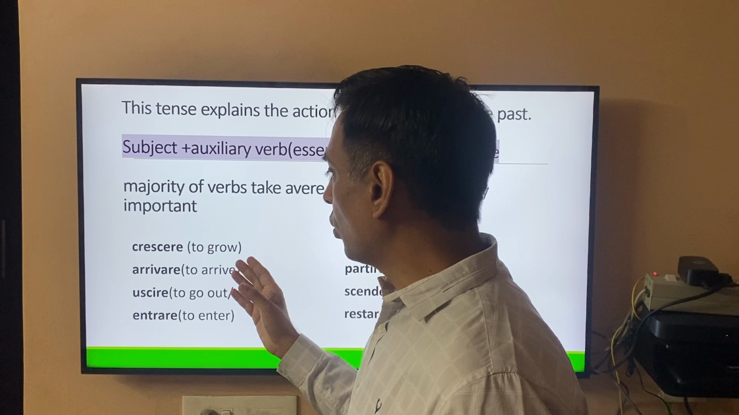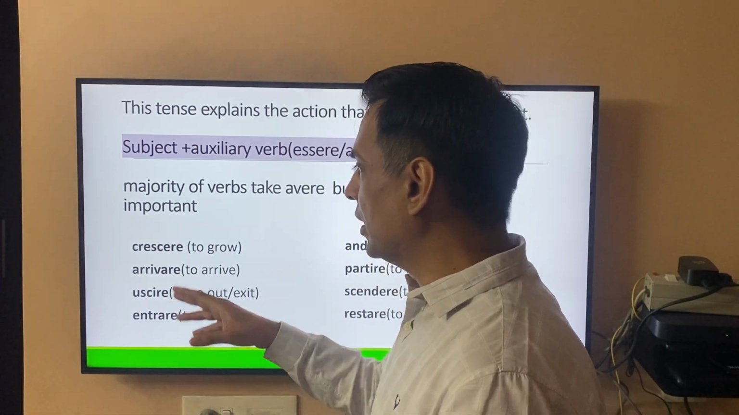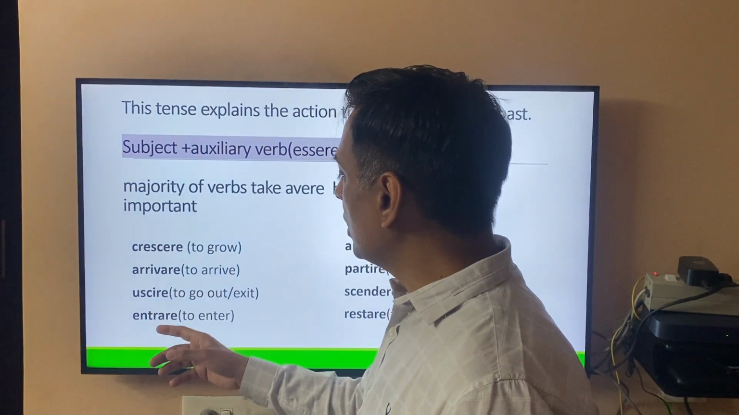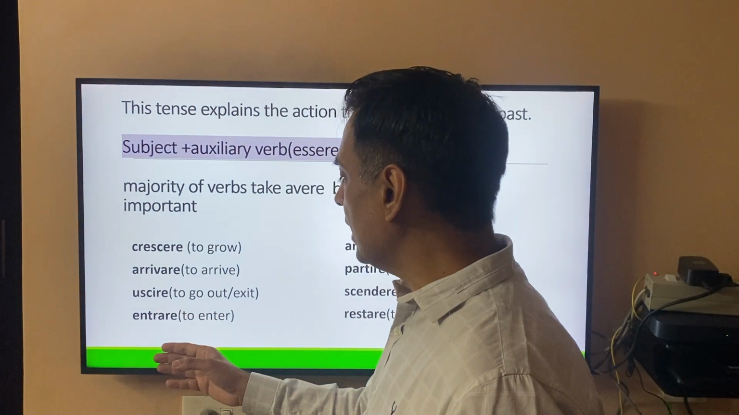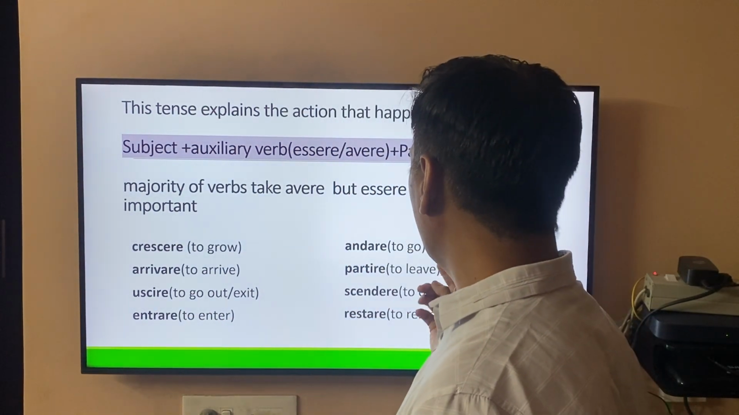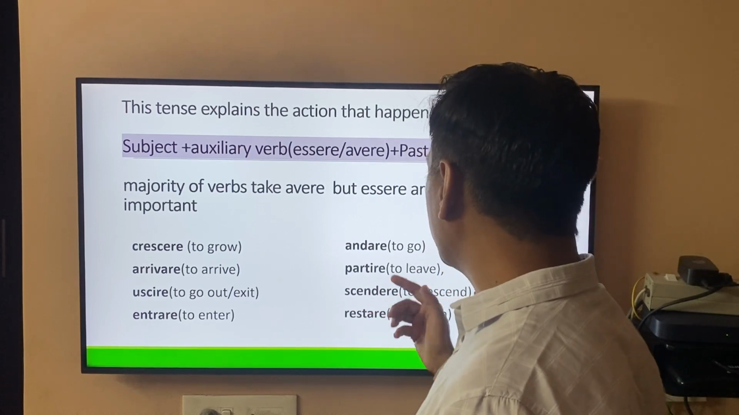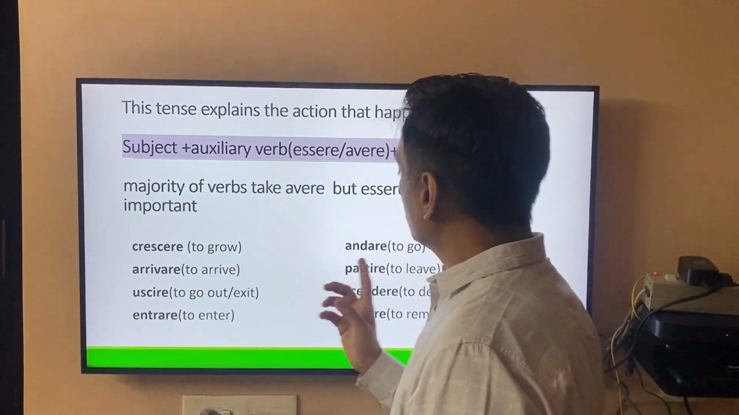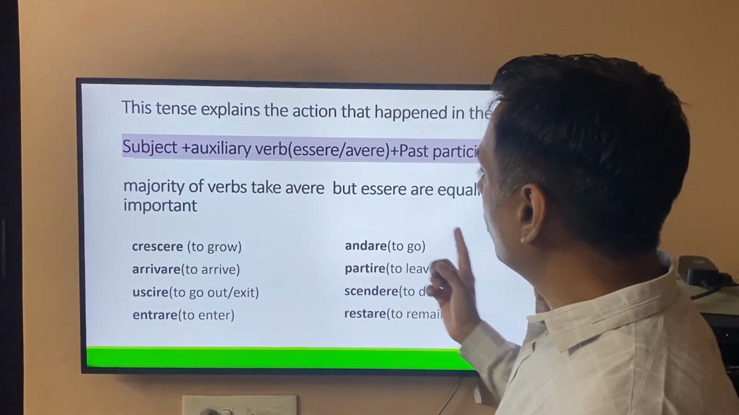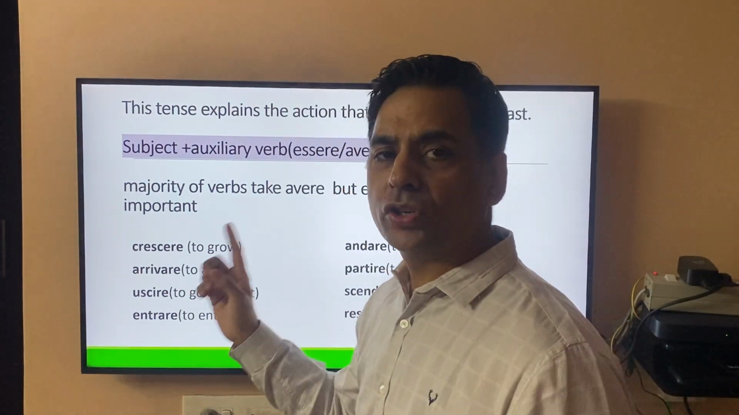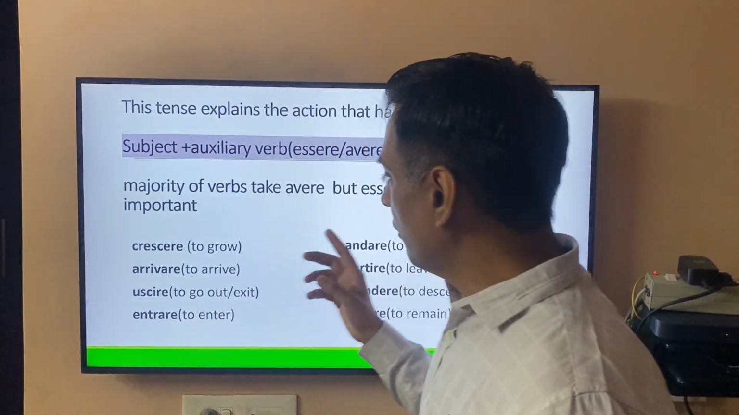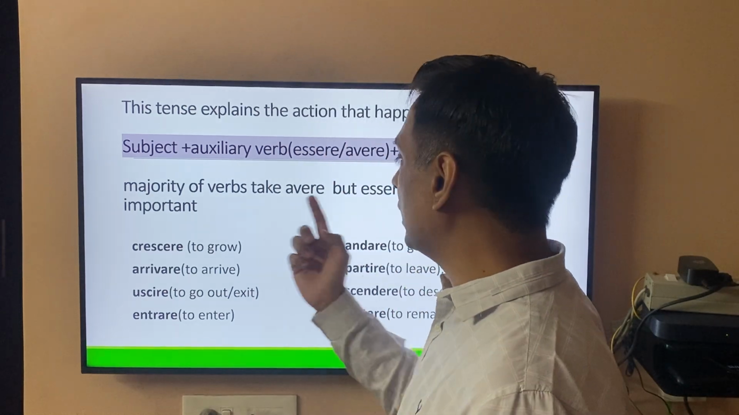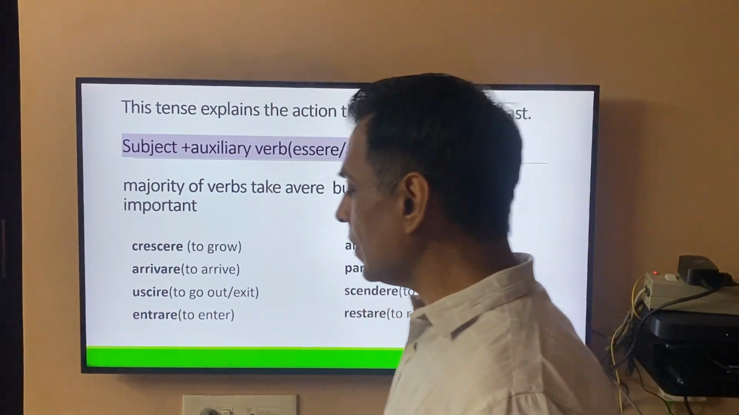Crescere, to grow. Here we are talking about examples from all the groups, the ere, are and ire groups. Arrivare, to arrive. Uscire, to go out or exit. Entrare, to enter. Andare, to go. Partire, to leave. Scendere, to descend, to go down. Restare, to remain in the position. In all these verbs we will use essere, with the conjugation that we just saw. We will see many more examples and the rules, like why we use essere with all these are, ere or ire verbs, a little later.